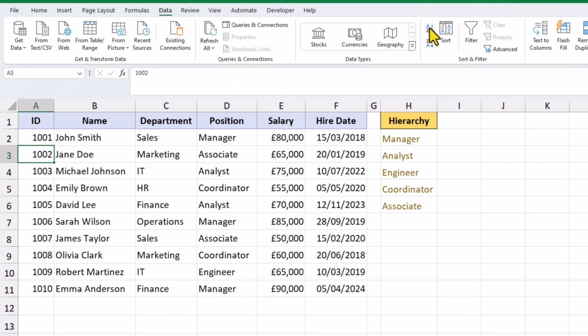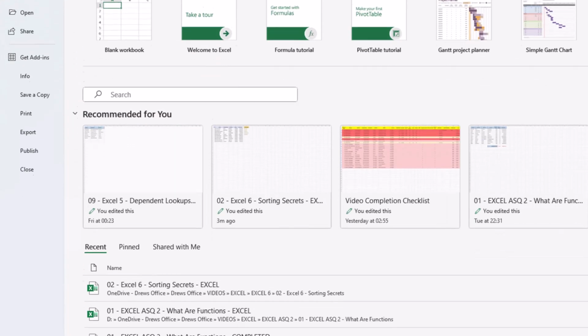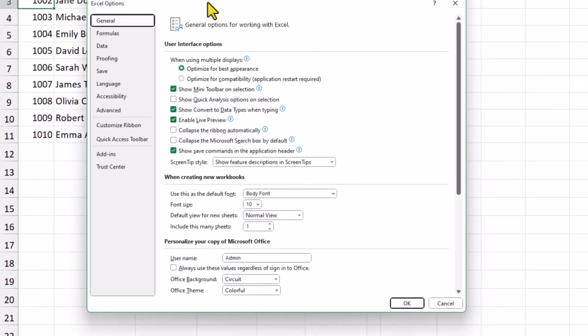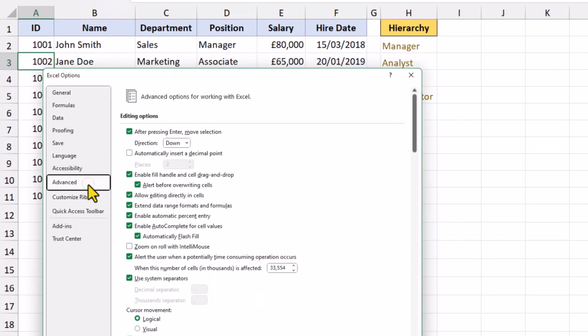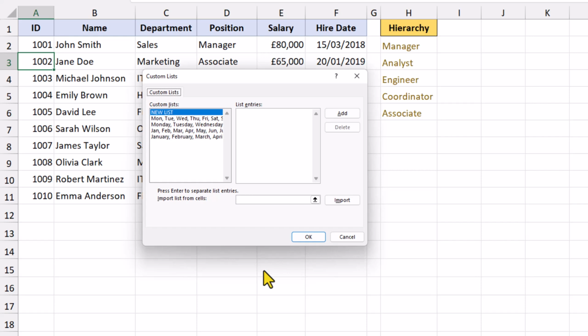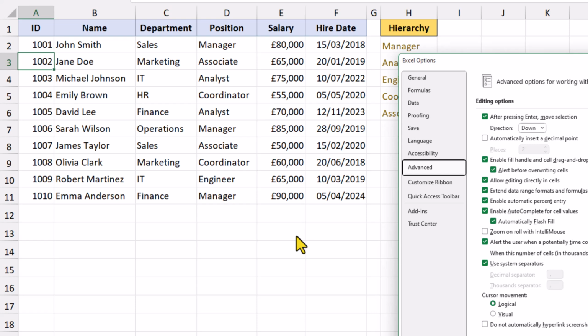In order to define these items as a custom list, we need to click on File, click on Options, click on Advanced, and scroll all the way to the bottom. Click on this button to edit the custom lists. And Excel says we can import a list, so we need to drag our mouse across the cells over here and then click the Import button. And that's the first couple of steps out of the way.